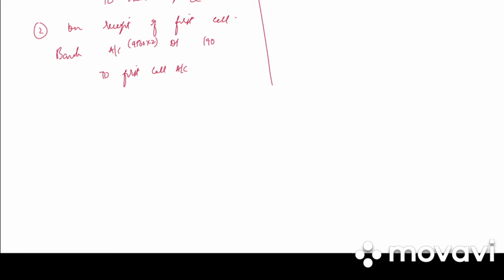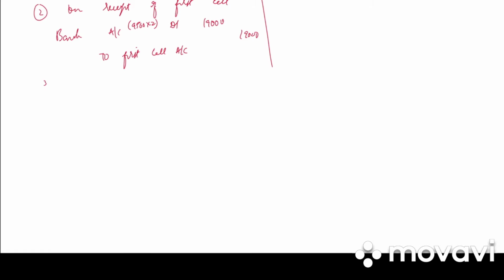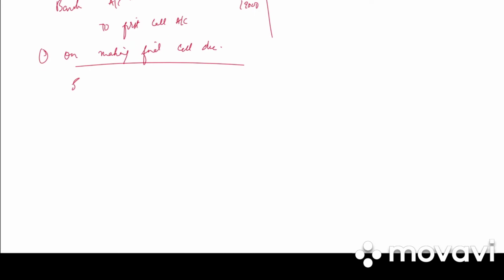That is 19,000 debit, 19,000 credit. Third entry is on making final call due. Share final call account to share capital account. So 3 per share, 10,000 into 3, 30,000, 30,000.